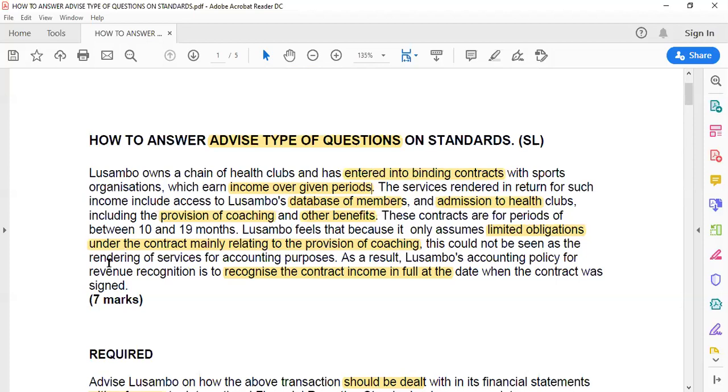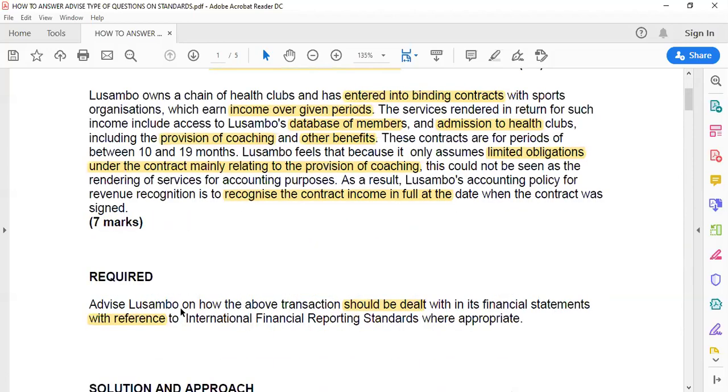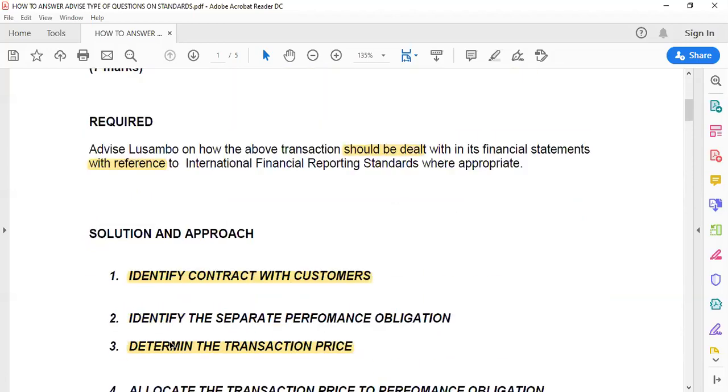You see, Lusambo's actions are not supported. So point out that Lusambo's policies are in conflict with IFRS 15, and they are also not supported by any accounting standard. And as such, Lusambo should recognize revenue from these contracts in line with IFRS number 15, revenue from contracts with customers. That is what you're supposed to come and talk about. So that was going to give you a proper basis of getting that 7 marks. Remember, 7 marks is no joke in the exam. So you have to show the examiner that you know what you're talking about.